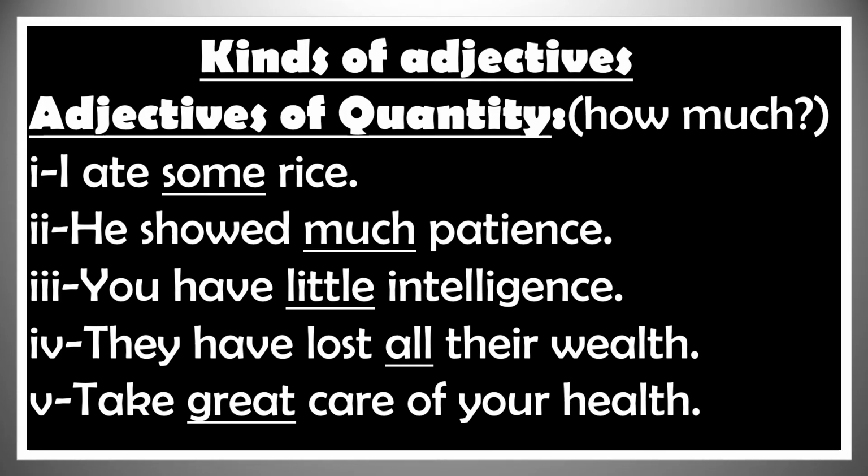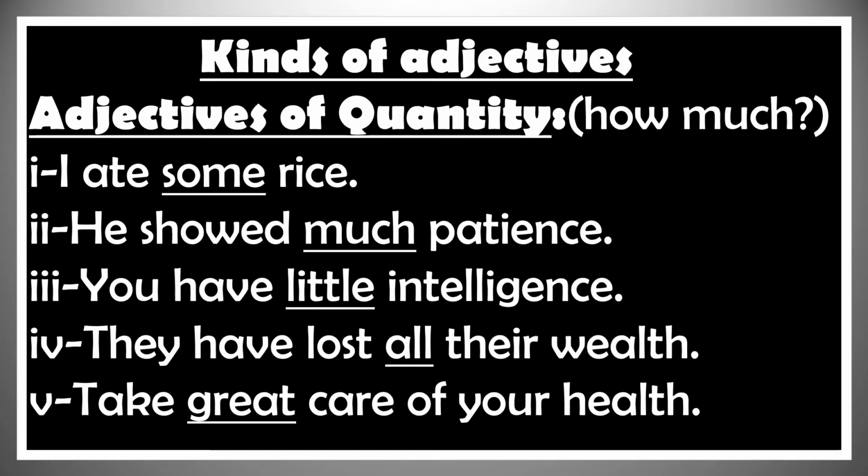Example number 3. You have little intelligence. What is an adjective in this sentence? Little, because it describes the noun intelligence. And little is adjective of quantity because it answers the question how much. How much intelligence? Little intelligence.